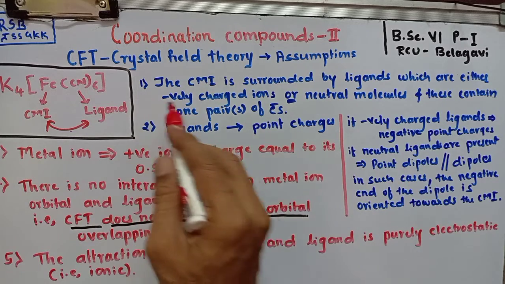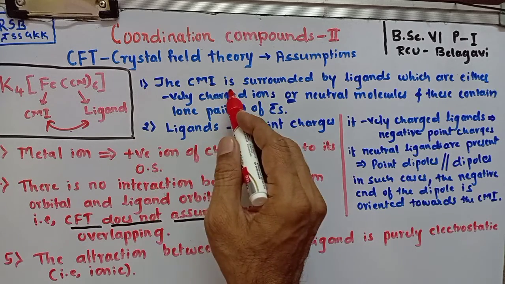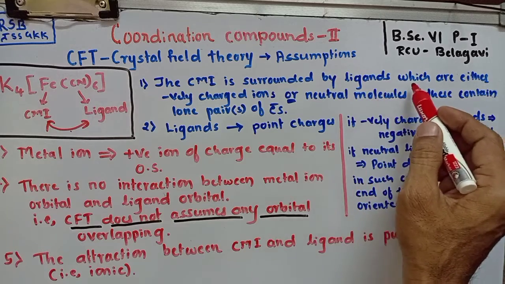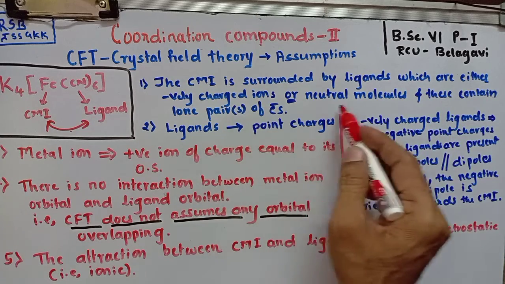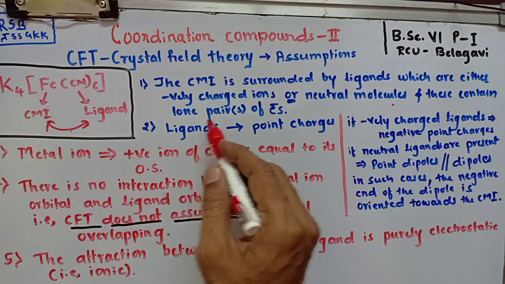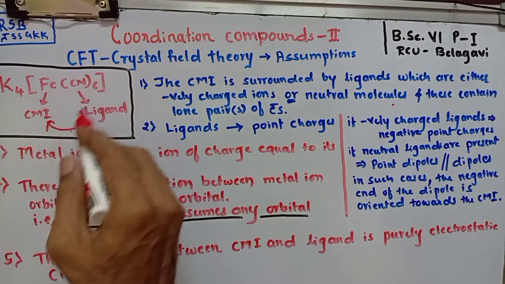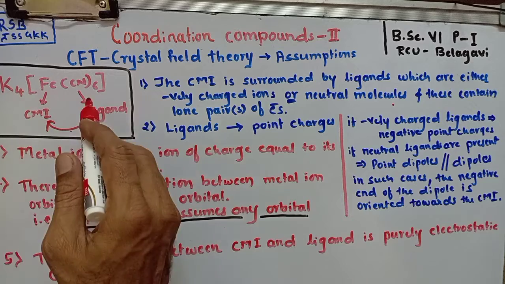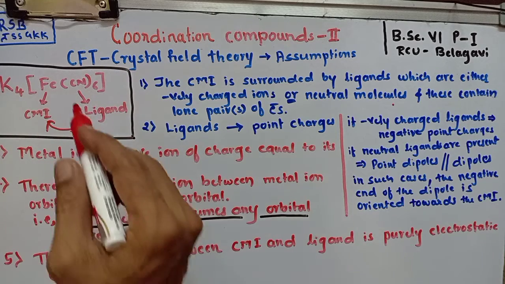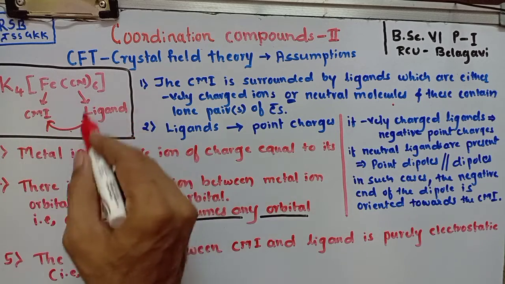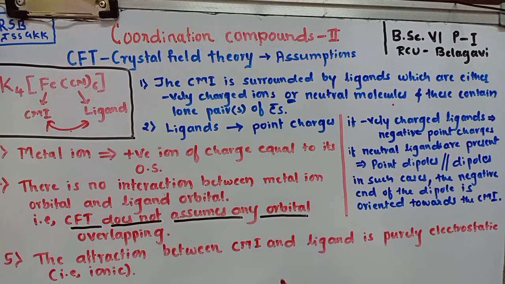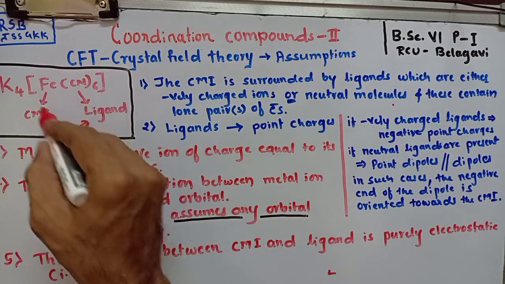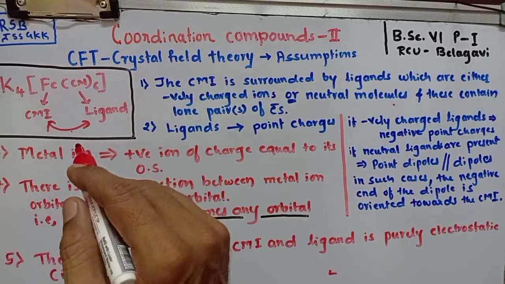The first assumption of crystal field theory is that the central metal ion is surrounded by ligands which are either negatively charged ions or neutral molecules, and these contain lone pair of electrons. For example, in the same complex, potassium hexacyanoferrate(II), the central metal ion is iron and cyanide acts as the ligand. According to crystal field theory, in any metal complex, the ligands are surrounded around the central metal ion.